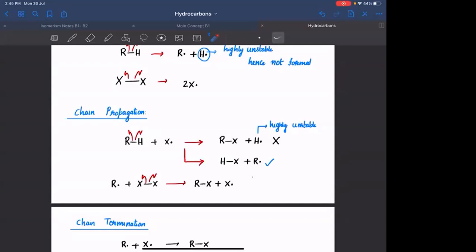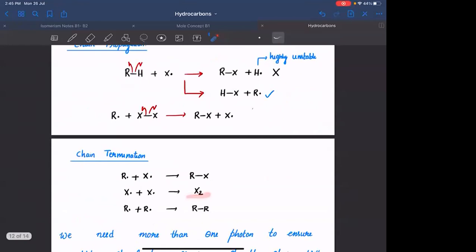If the halves are not separated, there can be a possibility, because they are not separated by any boundary, na? There is a possibility that the X free radical which is present in one room can react with X free radical which is present in another room to form X2. Or else एक रूम में आपको R free radical बना होगा, दूसरा रूम में उसी टाइम पे X free radical है. So ये वो दोनों combine होके you can form RX. Similarly, एक रूम में you can have R free radical, at the same time in other half also you have R free radical. ये दोनों combine होके you can form RR.